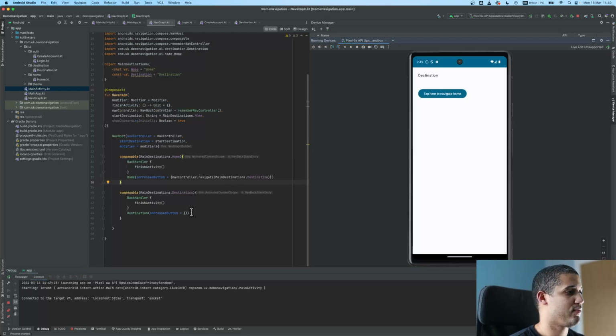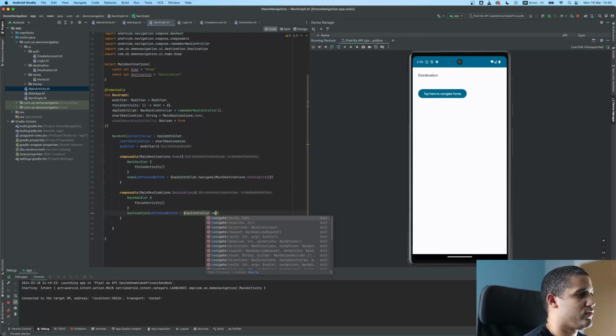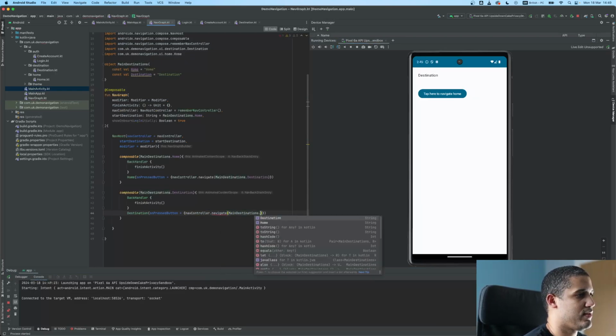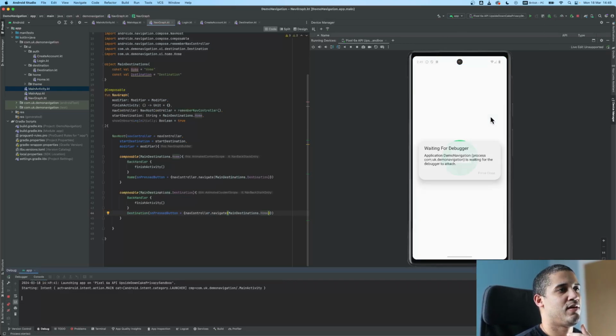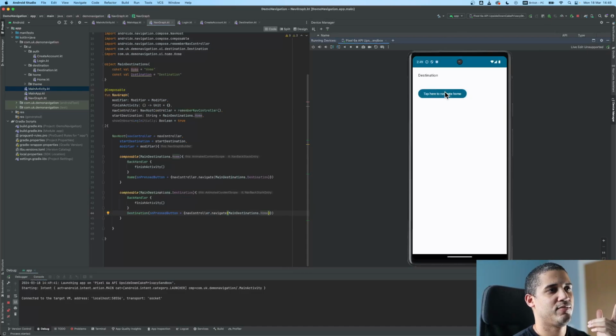Destination does nothing, and we can fix that very easily, saying, okay, nav controller, you're going to navigate to main destinations home. Okay, and then if we run it, there we go, destination, and then from destination we can tap to navigate home.